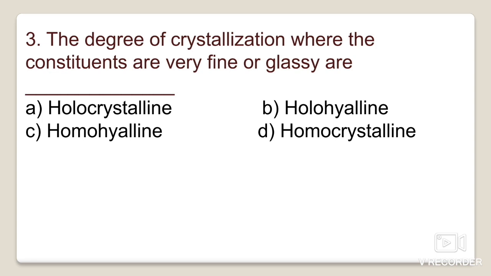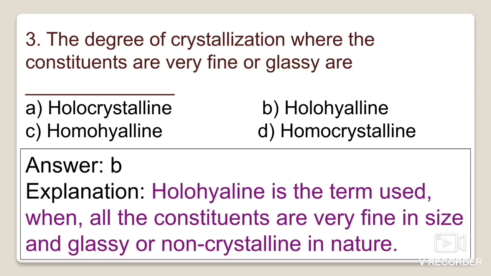So now we come back to our question: the degree of crystallization where the constituents are very fine or glassy in nature is known as. We can answer this question only when we know the definitions of the textures.